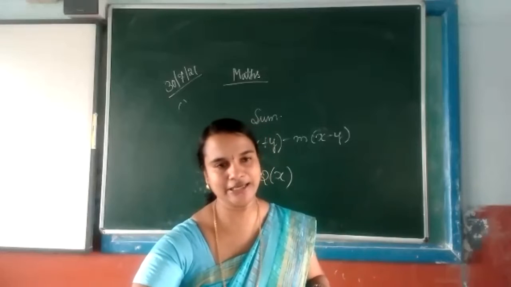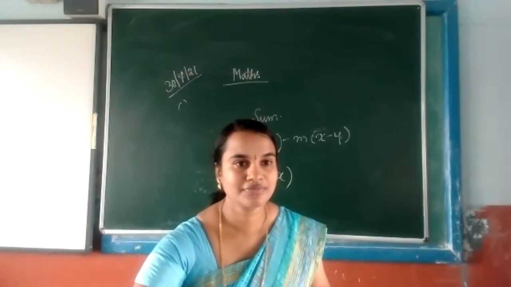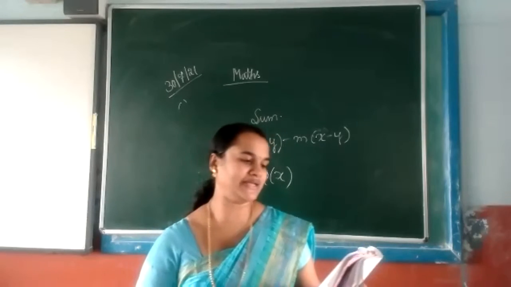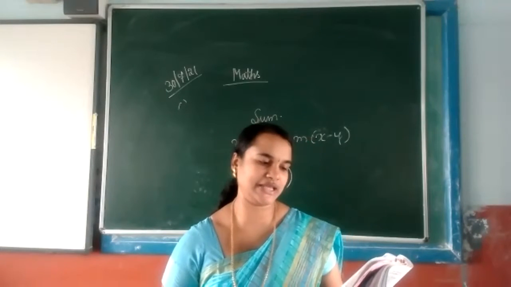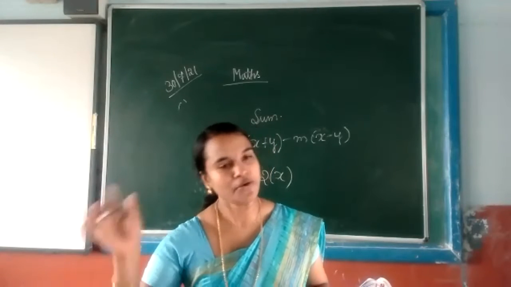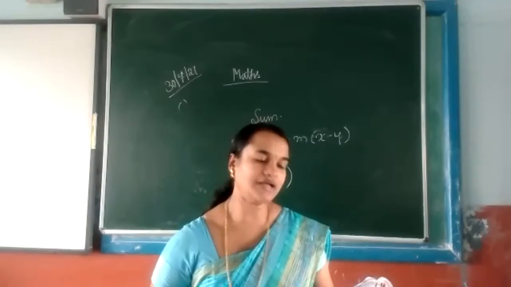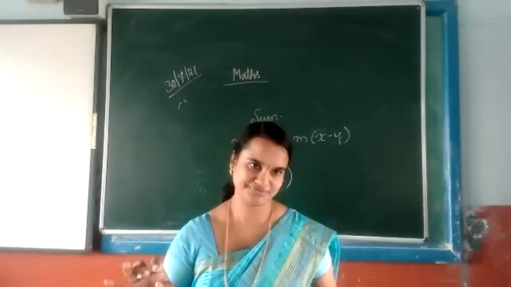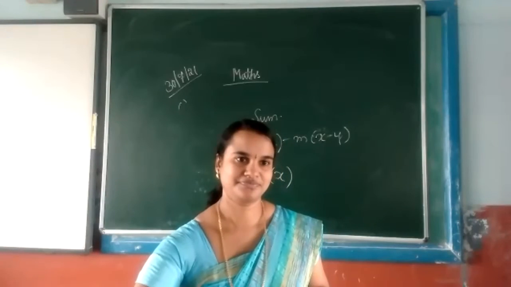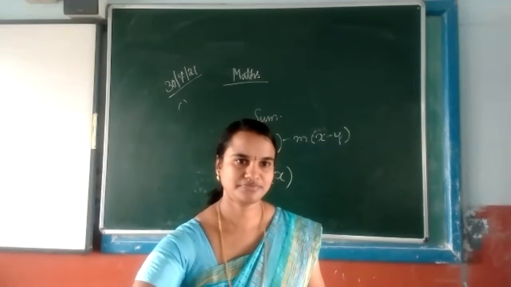Only half the part is done. So, ma'am, what answer was written on the board? First, subtract 6x cubed minus 5x squared plus 4x minus 3 from the sum of. Only the sum we found. After finding the sum, from that sum we have to subtract 6x cubed minus 5x squared plus 4x minus 3. That we have not done. The second case we have not done. Only the first case. Okay, ma'am. Yes.